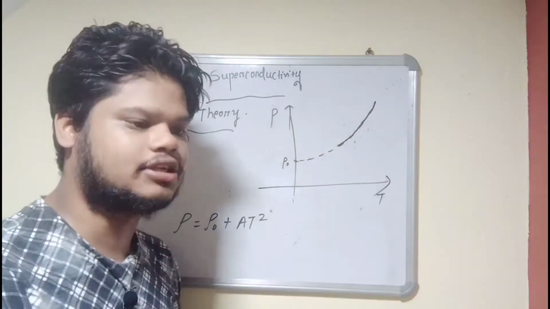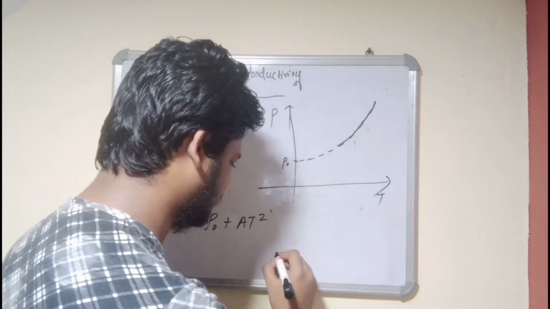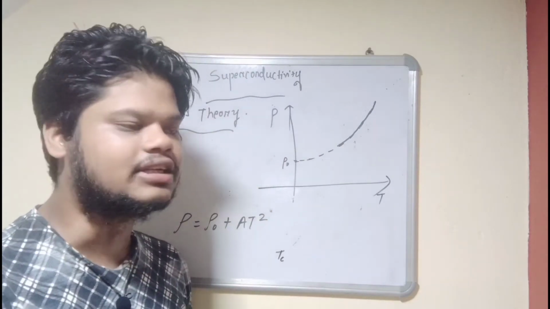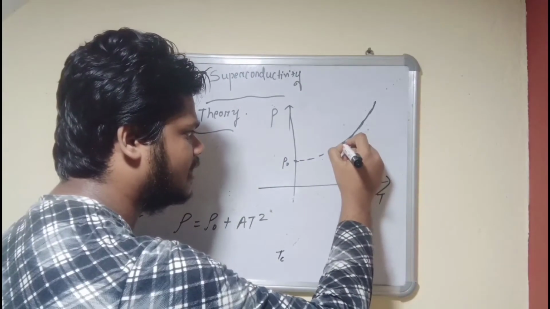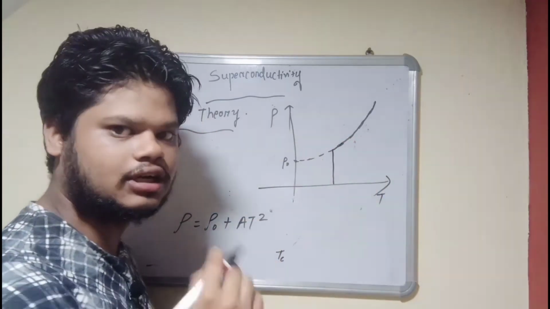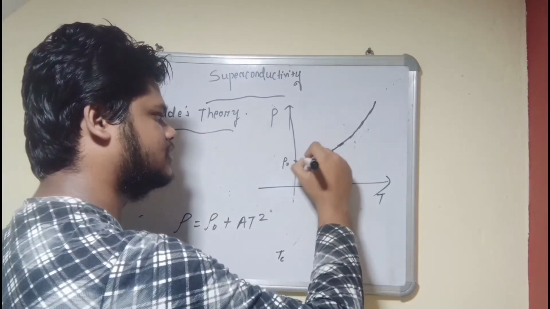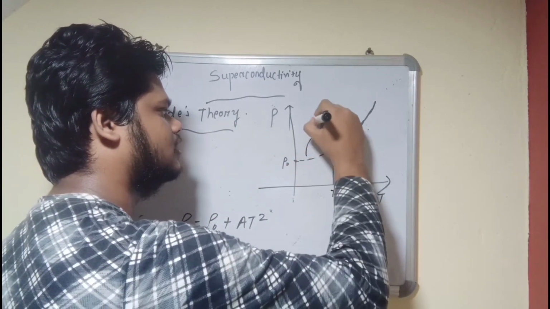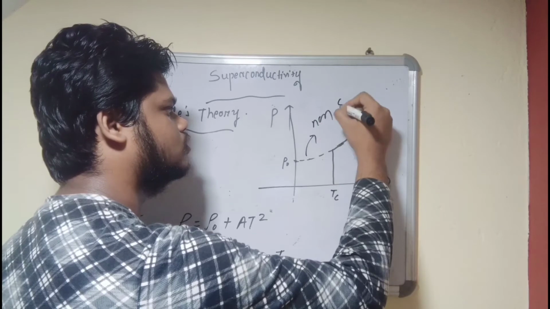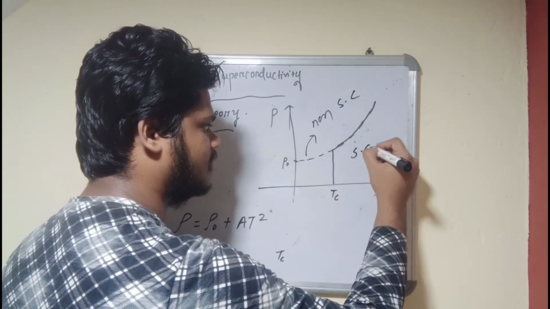But there is a temperature called critical temperature, written as Tc, at which the resistivity goes to 0, certainly going to 0. Okay, so this dotted line is for the non-superconducting state, and this solid line is the superconducting state.